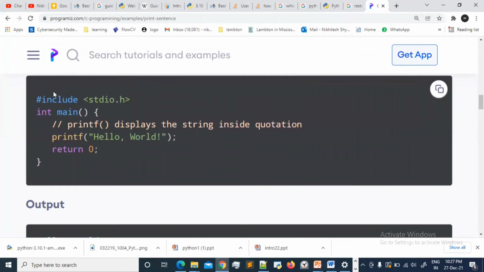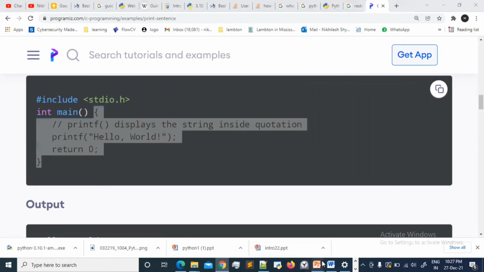If you see, it's 1, 2, 3, 4, 5, 6 lines of code just to print hello world. And here we can see whatever is inside this brace will be executed first. So in Python, we want to reduce this.